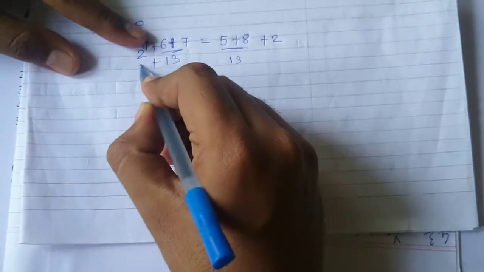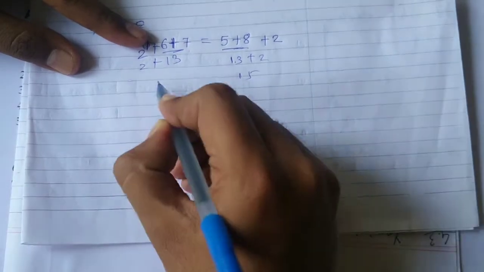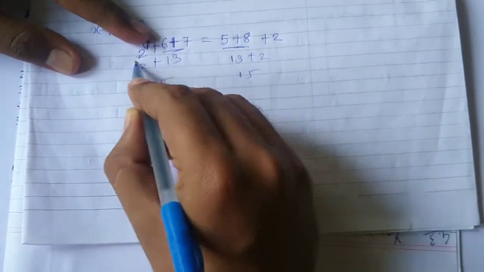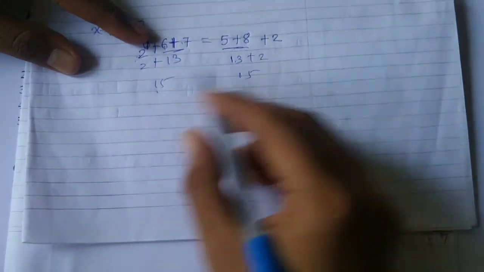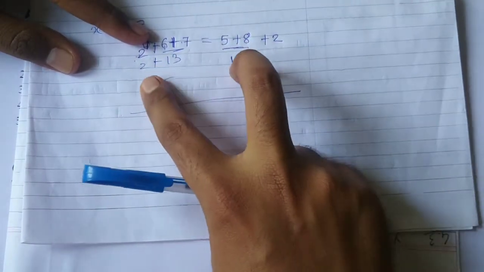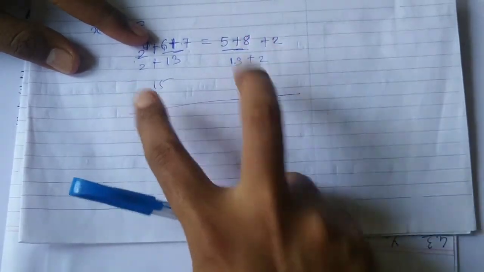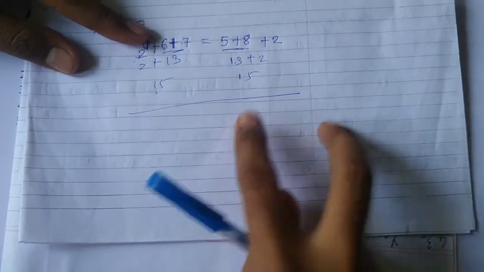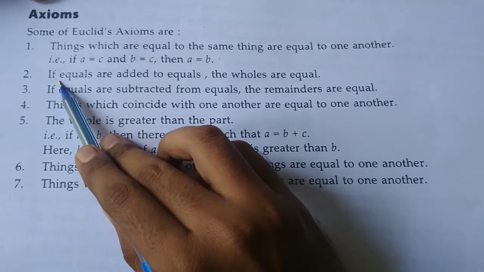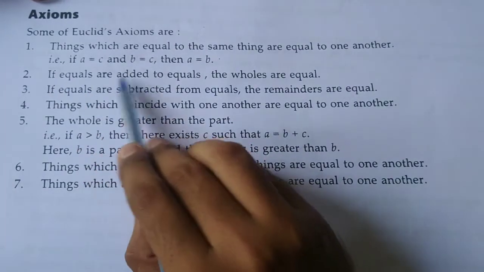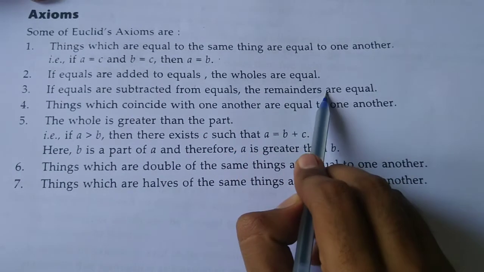Then 13 plus 2 here, 13 plus 2 is 15. Here is 15. 6 plus 2 is 8, 8 plus 7 is 15. 5 plus 8 is 13, plus 2 is 15. Suppose both sides add the same thing, then we get the same answer. Okay, this is our axiom 2. If equals are added to equals, the wholes are equal.